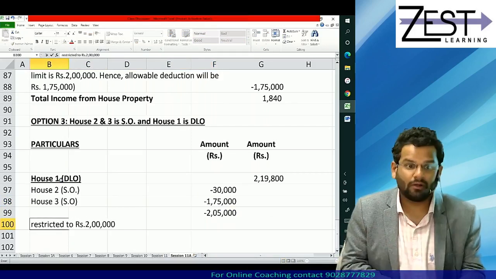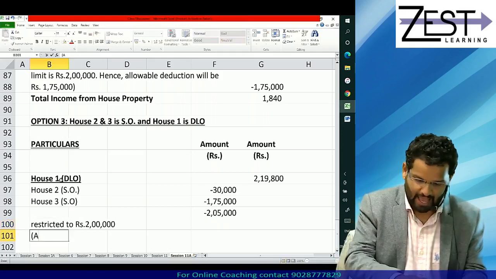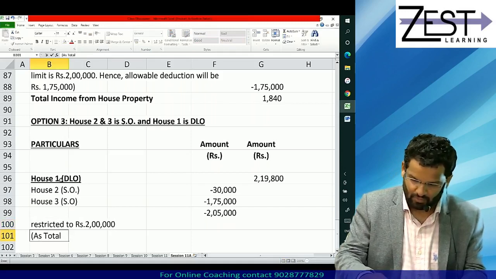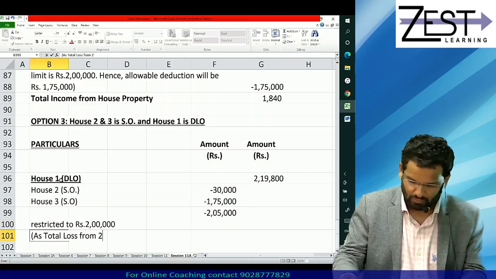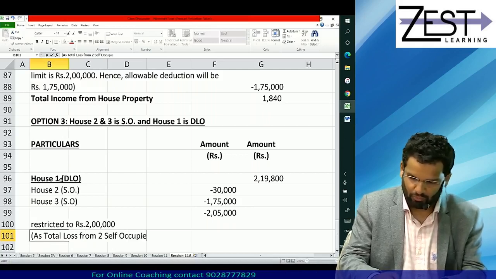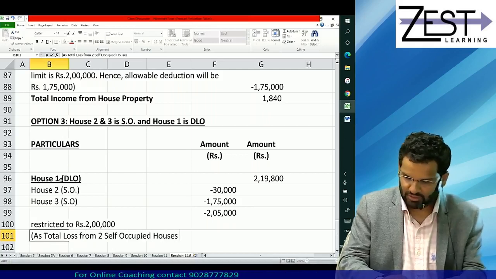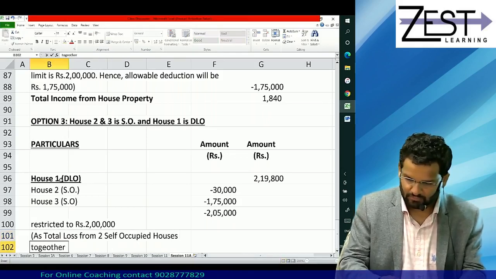Yes, but very important learning is restricted to rupees 2 lakhs as total loss from two self-occupied houses together.